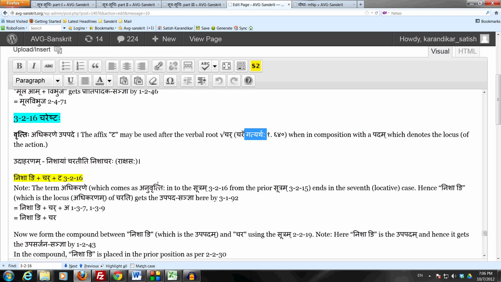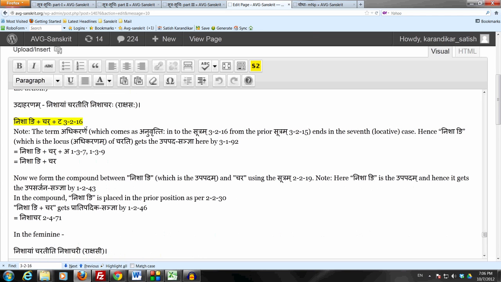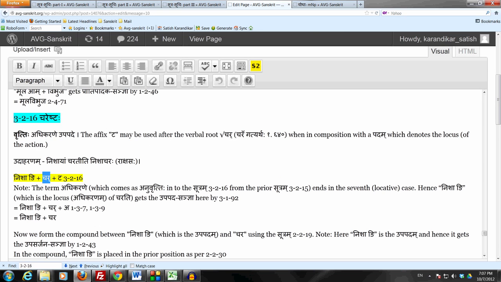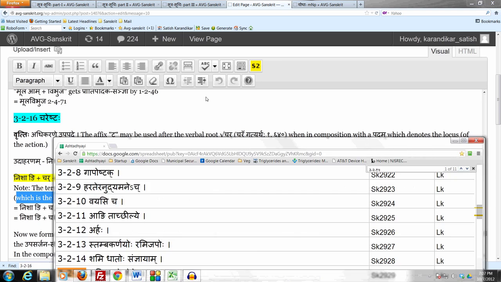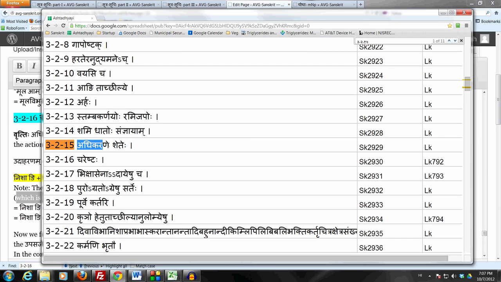Okay, so the example here is nishayam charati iti nishacharaha, someone who roams around at night. Derivation now should be straightforward. We add the affix ta to this verbal root char by this sutram 3.2.16 chareshtaha, on the condition that we have an upapadam. In this case nisha plus ni, that is the locus of the action, the location, the time at which this person moves around. So the term adhikarane, which comes as anuvritti into this sutram from the prior sutram 3.2.15, that ends in the locative case.